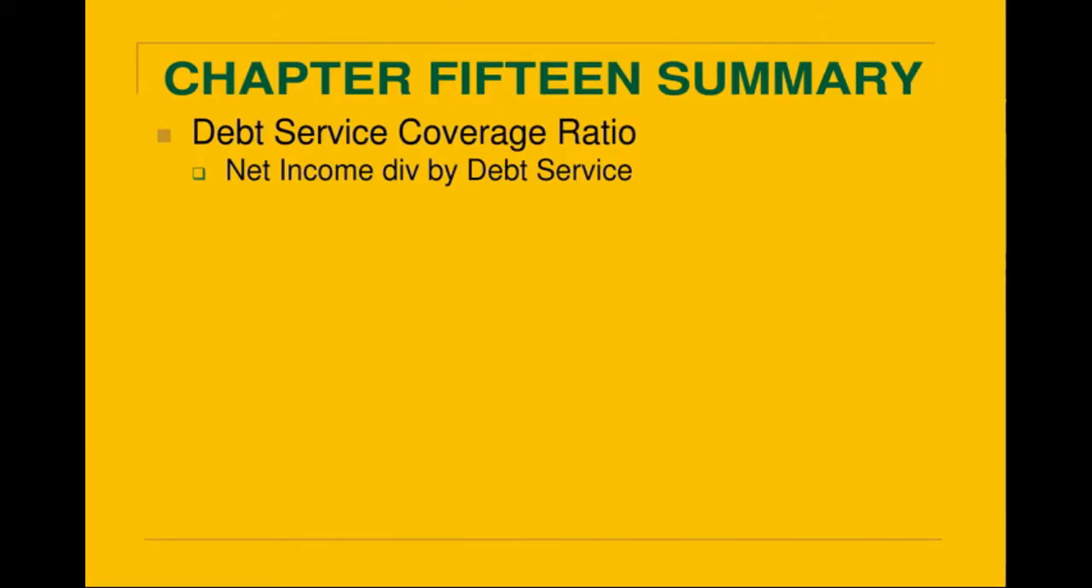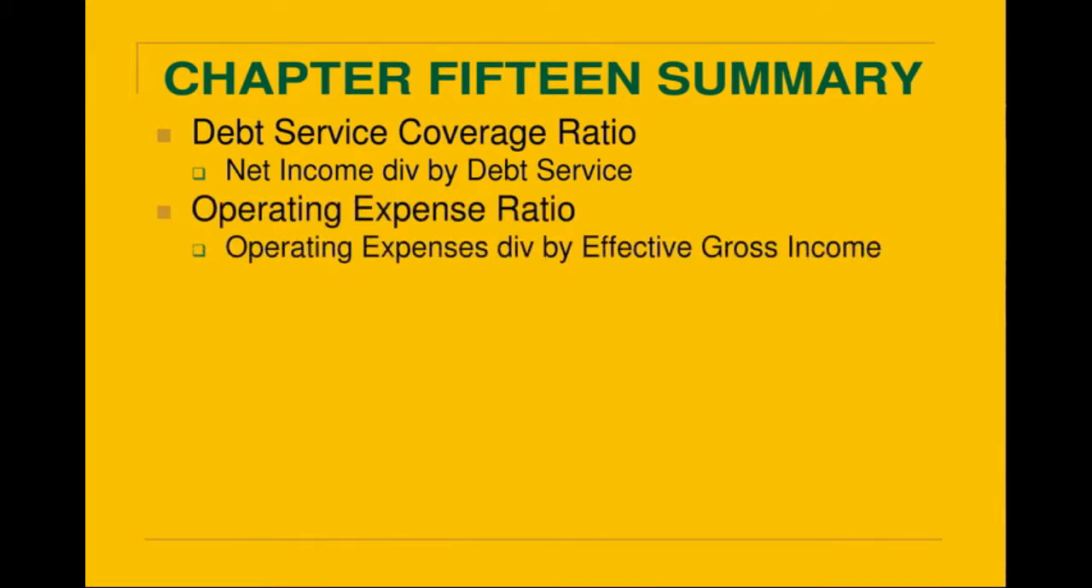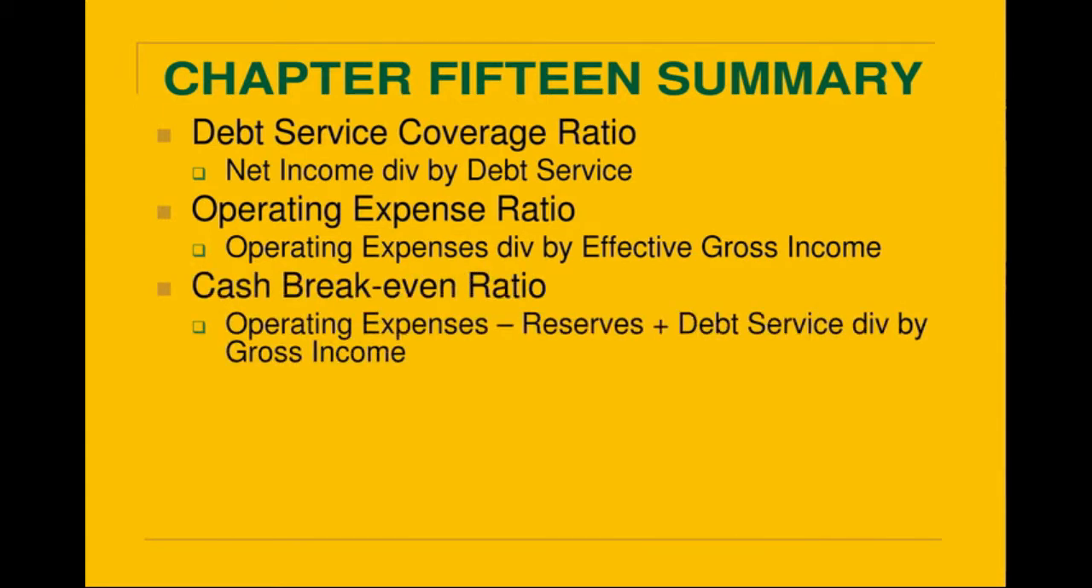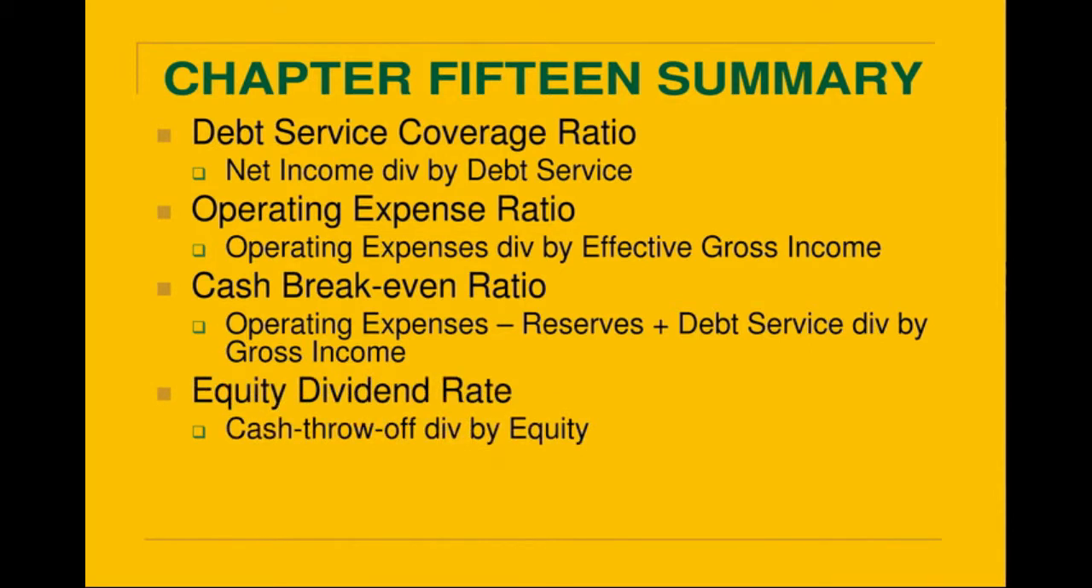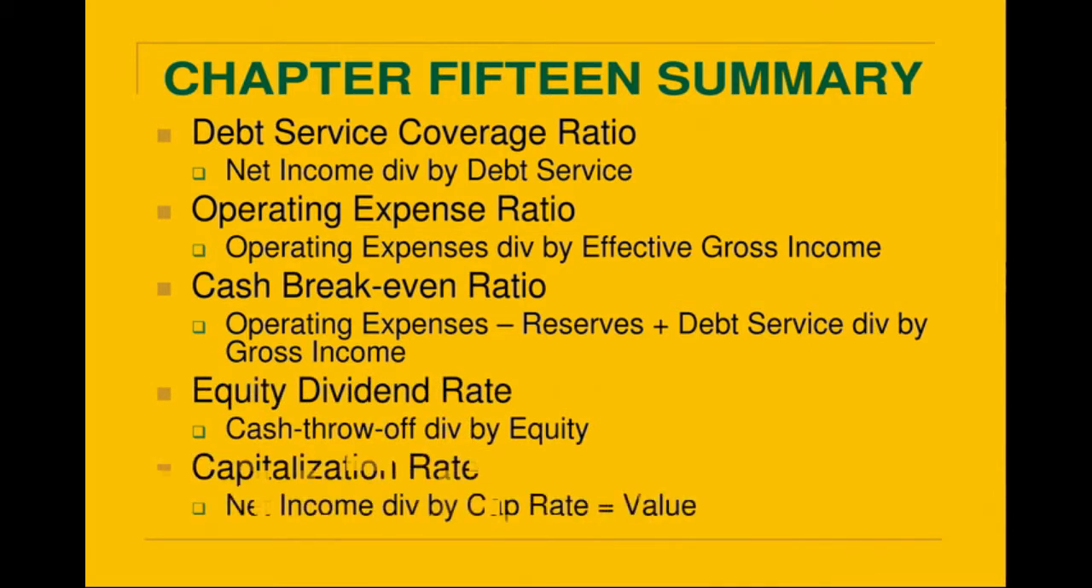Debt service coverage ratio is your net income divided by debt service. Your operating expense ratio is your operating expenses divided by the effective gross income. Cash break-even ratio is your operating expenses minus reserves plus your debt service, divided by gross income. The equity dividend rate is your cash throw-off divided by equity. The capitalization rate is your net operating income divided by a cap rate to give you value.